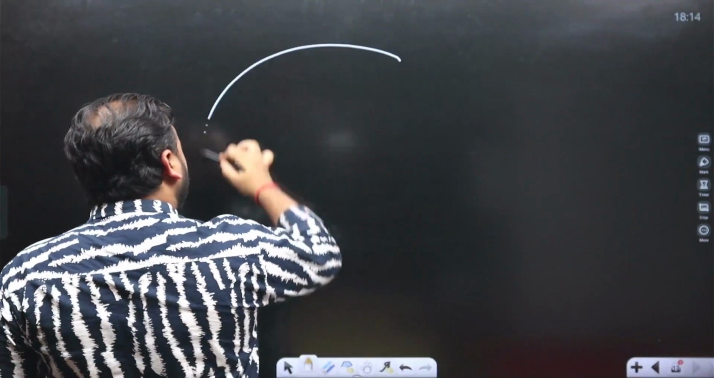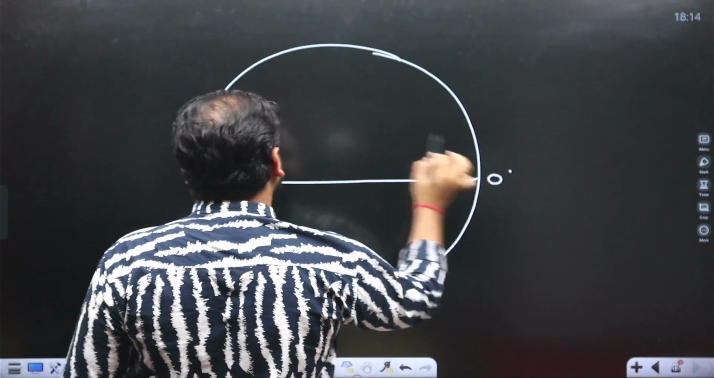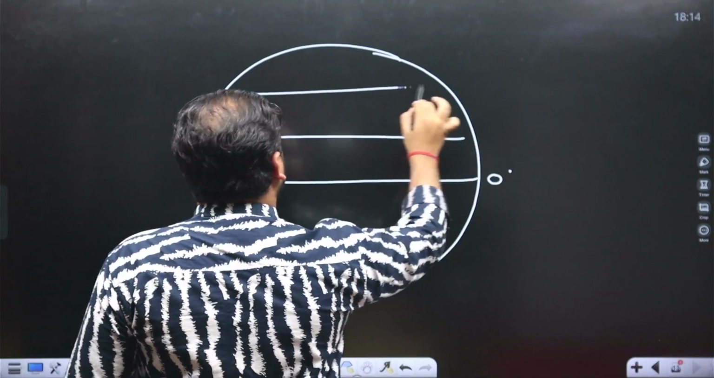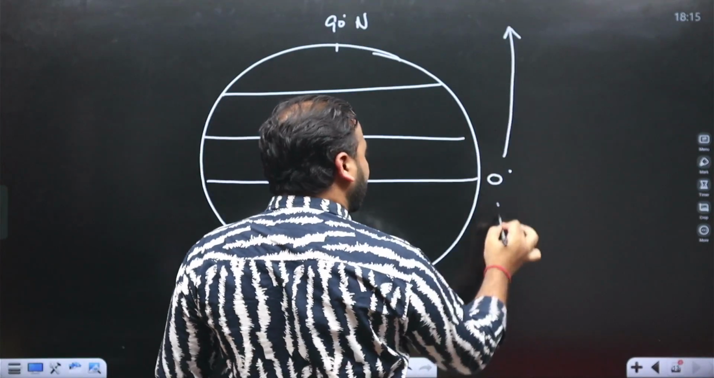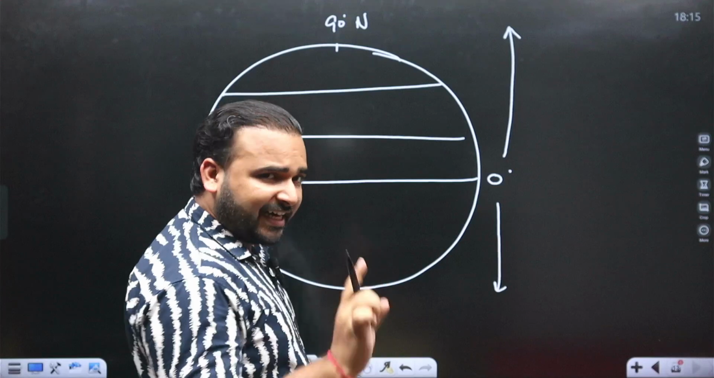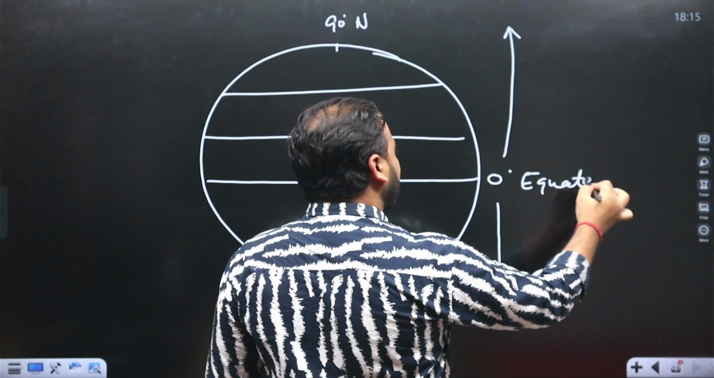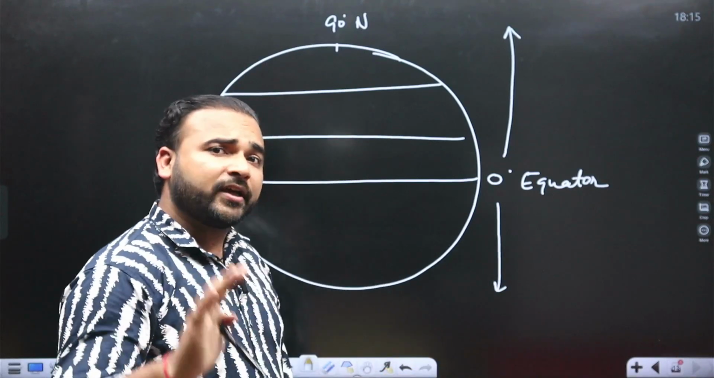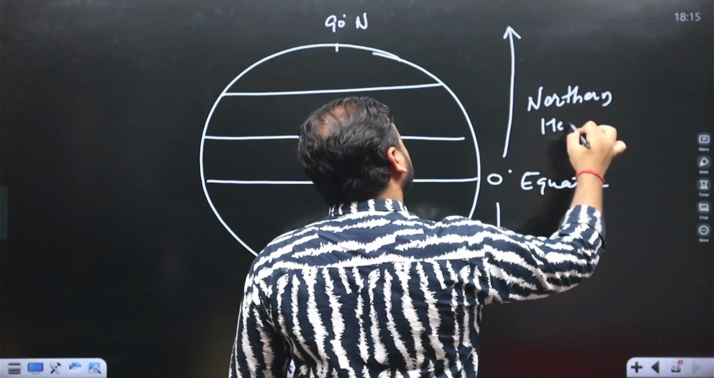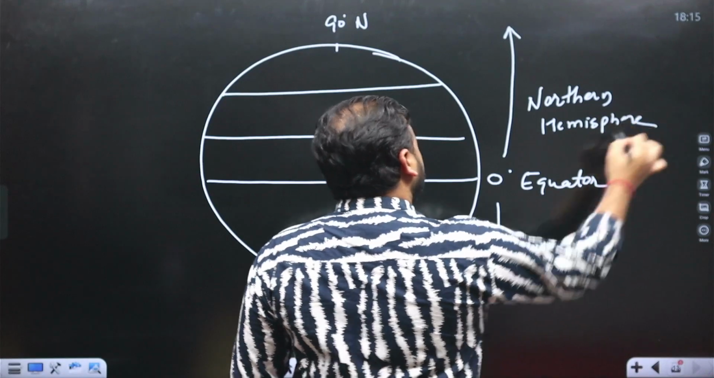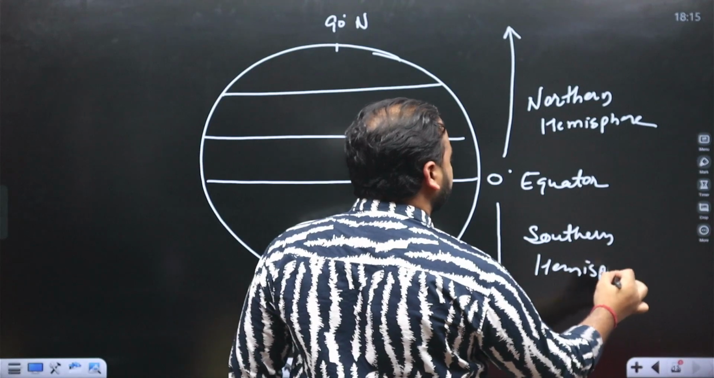Okay. So again, if we talk about latitude here, there are some important latitudes. 90 degree north, 0 degree latitude separate Earth into two equal halves. That's why it is known as the equator, because it divides Earth into two equal halves. The northern side is the northern hemisphere. The southern side is the southern hemisphere.